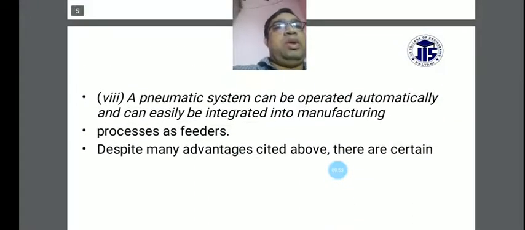And pneumatic systems can be operated automatically and can easily be integrated into the manufacturing process as a feeder.